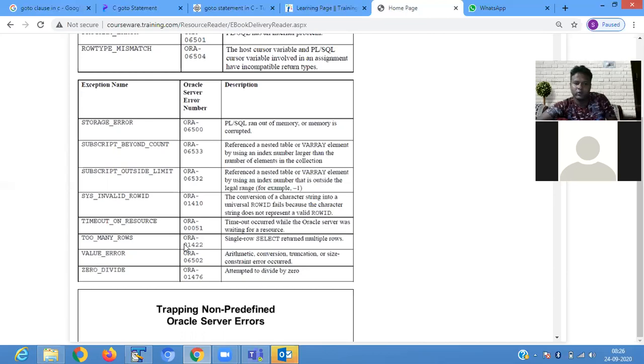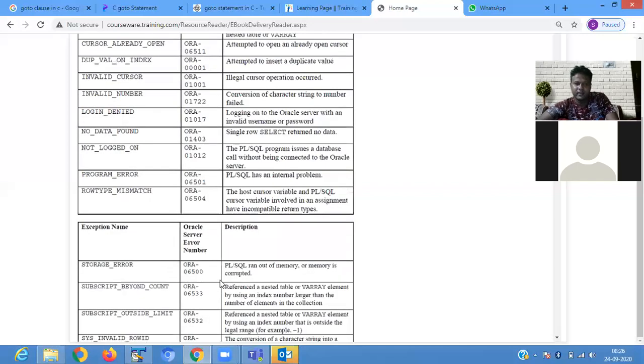TOO_MANY_ROWS: a single row SELECT returns multiple rows. VALUE_ERROR: arithmetic or conversion error. If you convert one data type to another data type, in that case a value error will come. ZERO_DIVIDE: when you divide a number by zero, the error will come.